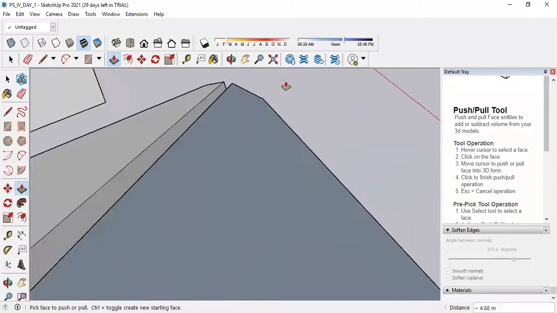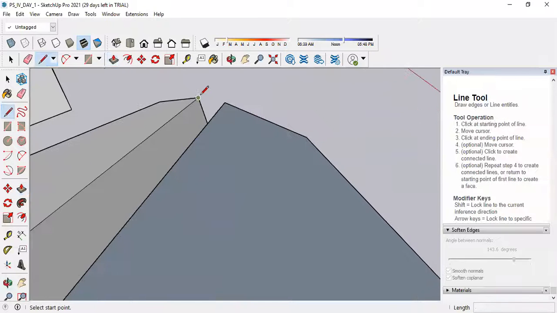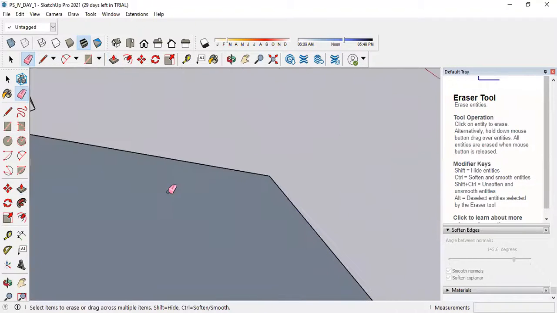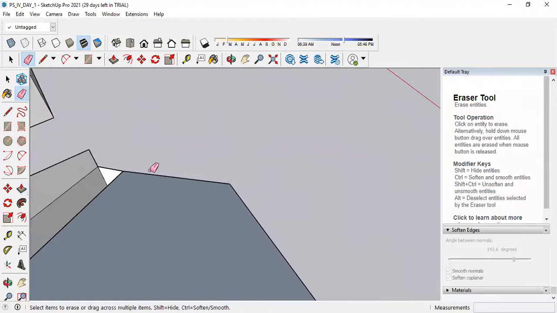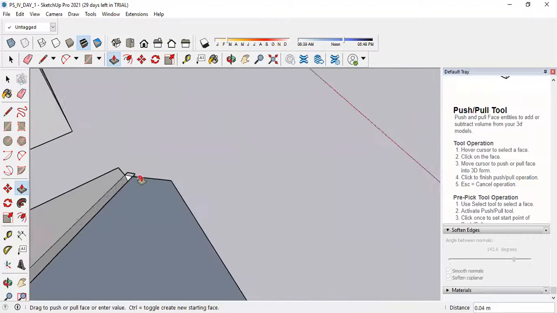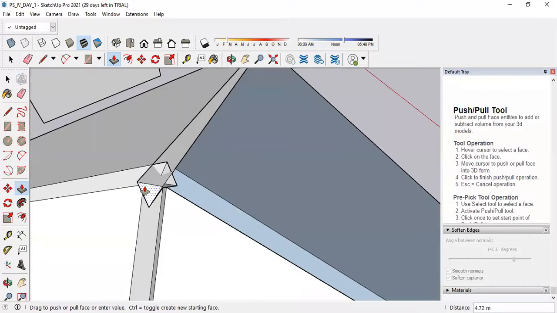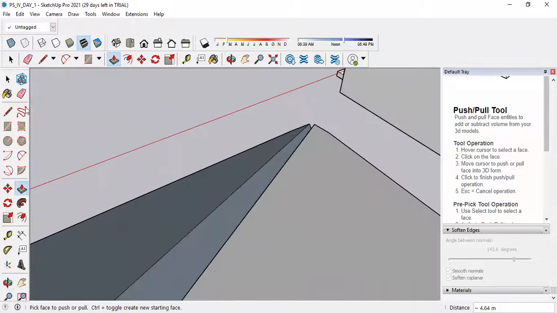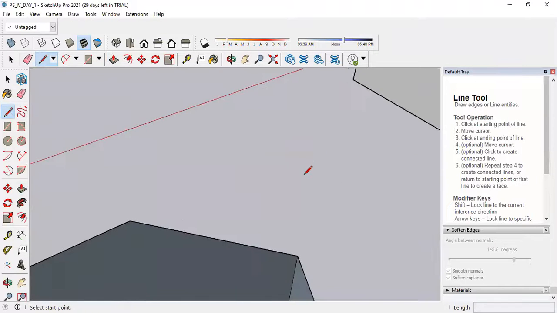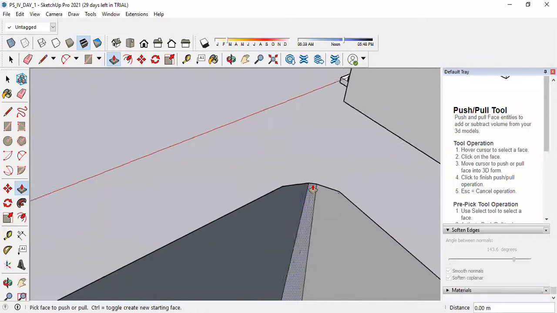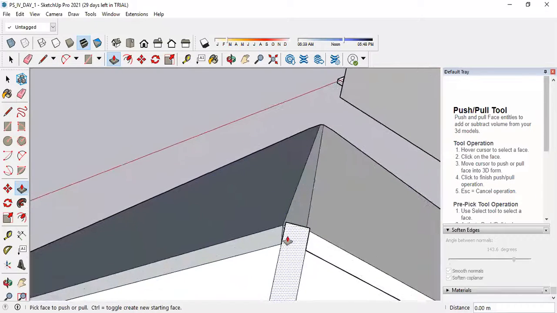Then select the line tool, draw one line like this, erase the unwanted line, select the push pull tool, come back to this point. The same thing I need to repeat at each and every place. Now we'll try. Okay, double click on this so it will match the position.